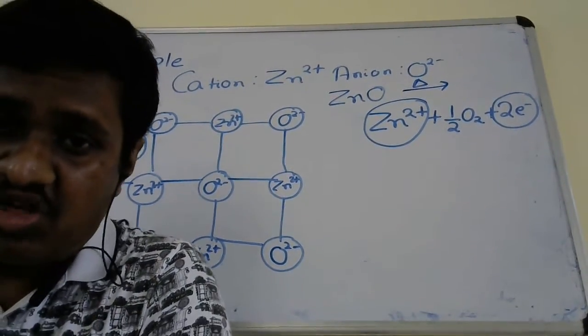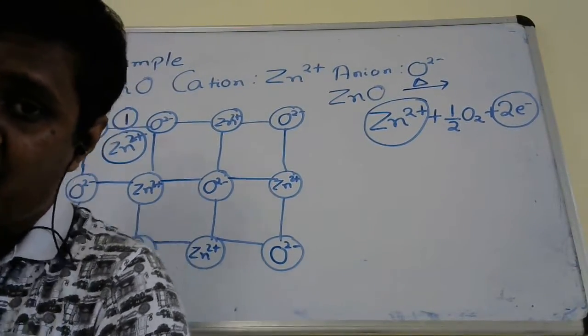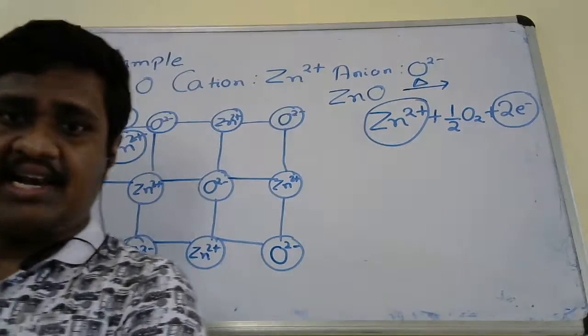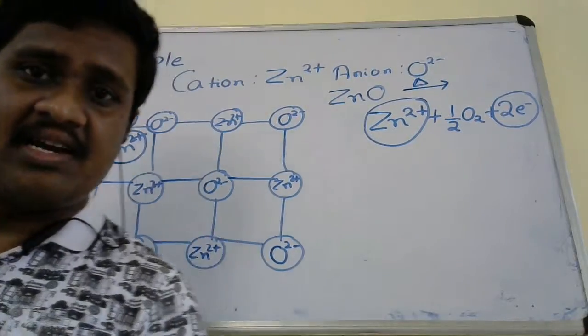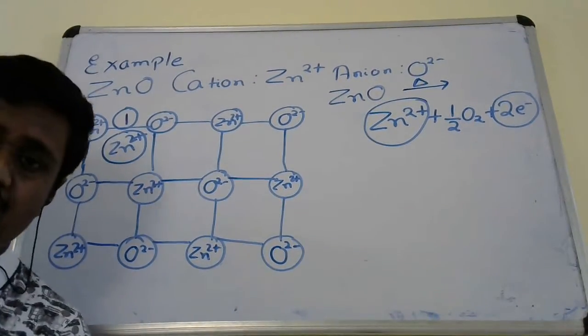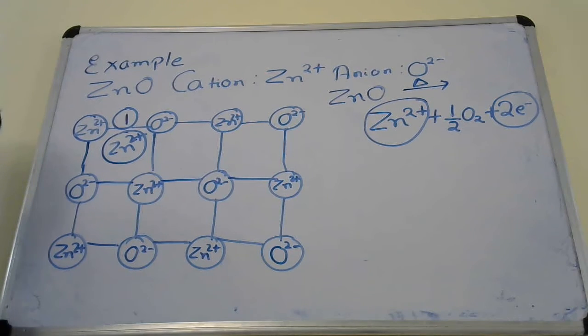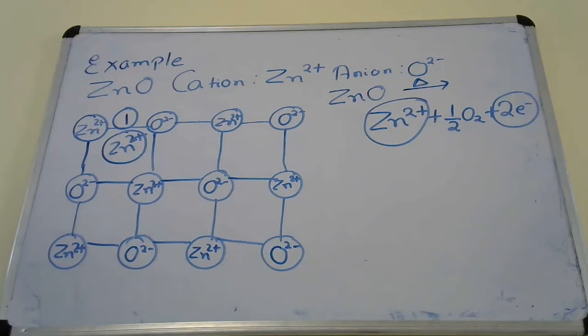So the solid is no more neutral, but we know that ionic solids are always neutral. We have to maintain that electrical neutrality. So what will we do? In order to maintain electrical neutrality, we have to place electrons in the neighboring interstitial site.